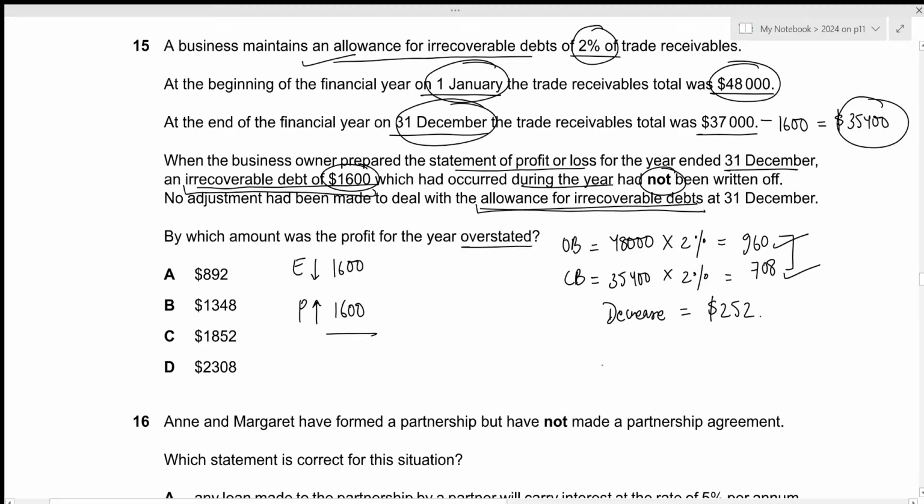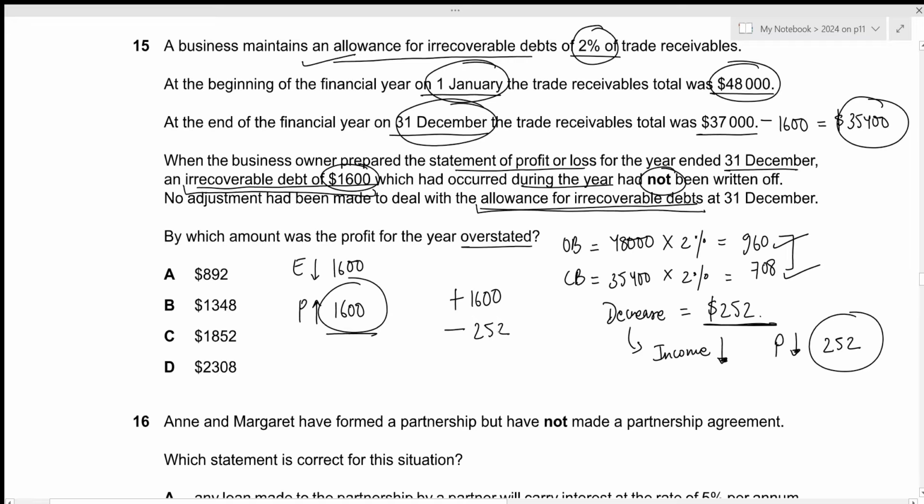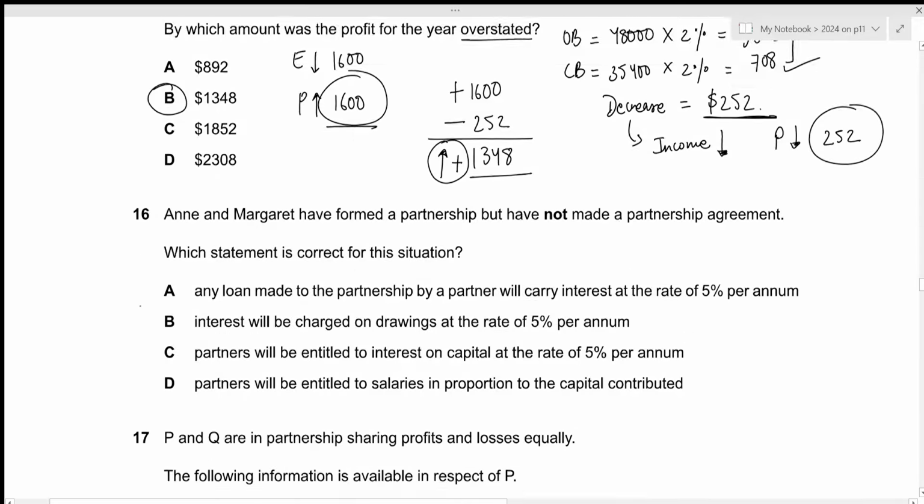Remember that if there is a decrease in the allowance for irrecoverable debt, it should be treated as part of our income. But this income was not included, so income was understated. So as a result, profit will also be understated by 252. So it was overstated by 1,600 due to the error of irrecoverable debt, but due to the error of the allowance for irrecoverable debt, it was understated by 252. So as a result, there was a net overstatement by the amount of 1,348. Since this is a positive amount, it refers to overstated. That is the answer we're looking for, which is given by option B. That's all for the 15th question. Let's move towards the next one.